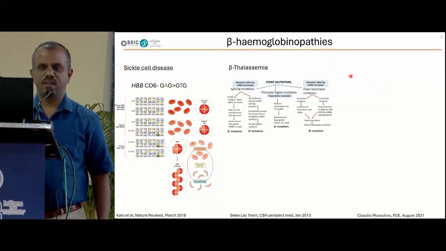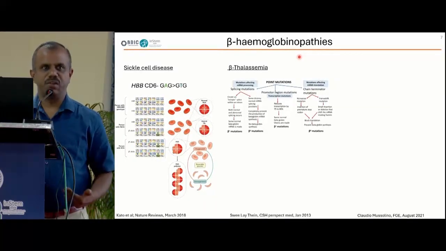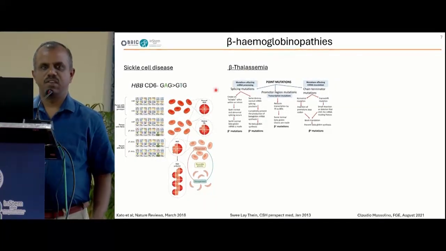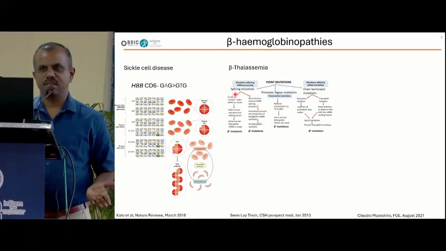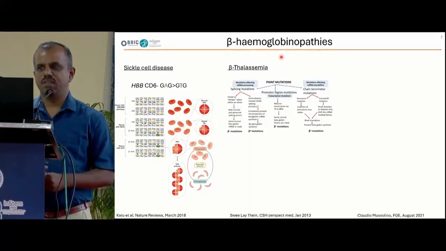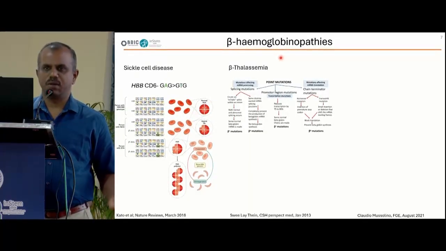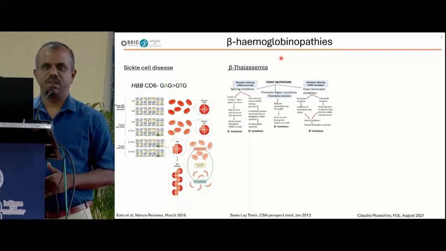Sickle cell disease is caused by a point mutation at codon 6, which causes RBCs to sickle. But unlike sickle cell disease, beta thalassemia is caused by a spectrum of mutations occurring in the promoter, intron, and also in the exonic regions.